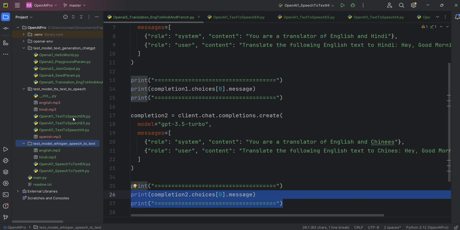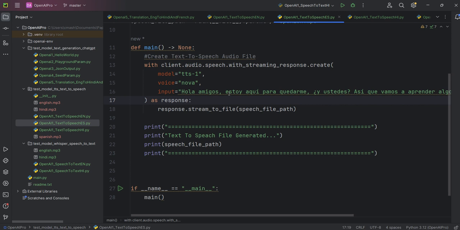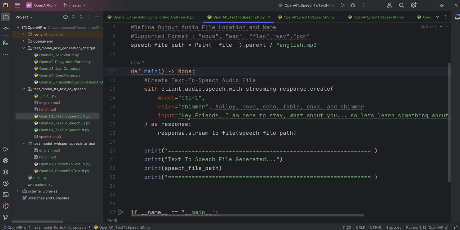Let me first show you the TTS model, text to speech. Here I have converted a text. This is a Spanish text: Hola amigos, estoy aquí para quedarme. We don't need to understand what exactly this says, because we are going to convert it into our own language, which we understand. We have already done this in English.